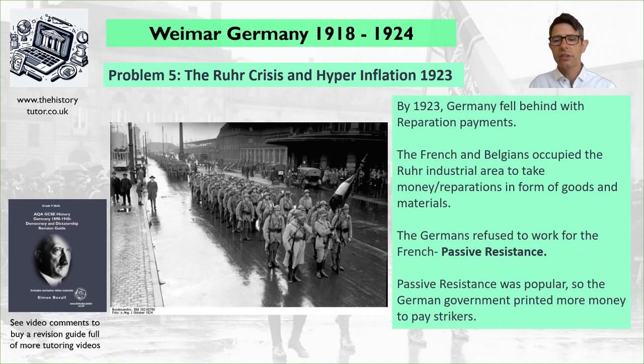So the French and Belgians occupied the Ruhr, which was a big industrial area of Germany, and they were going to force the sale of goods and taking of goods from the factories to sell to pay reparations. The Germans refused to help the French. This was called passive resistance. They didn't want to load the trains or only work for them. Passive resistance became very popular in Germany, so the nationalist government printed money to pay the strikers and support it.